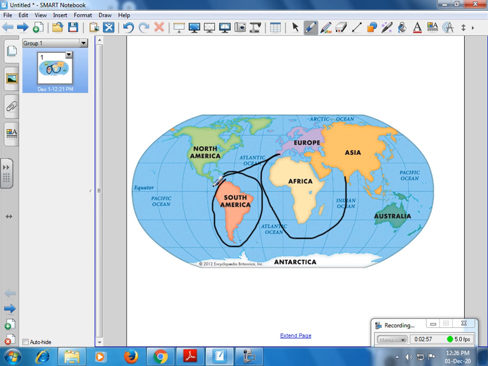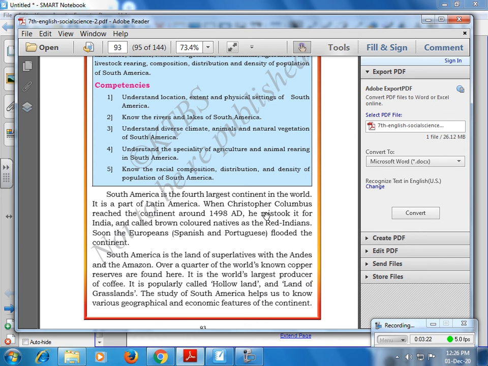He reached the continent around 1498. Christopher Columbus was a navigator and explorer.